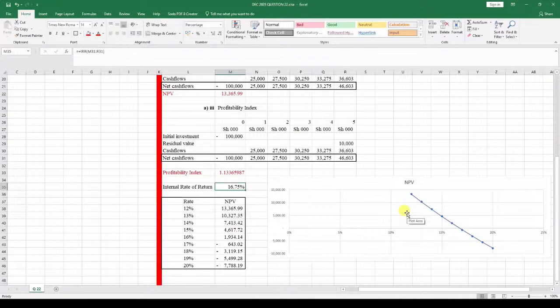So once you draw the graph like this, and then you just highlight like this, you can be able to see thereabouts around approximately 17%. You can be able to get the IRR.